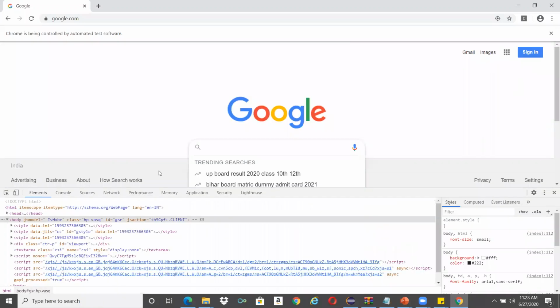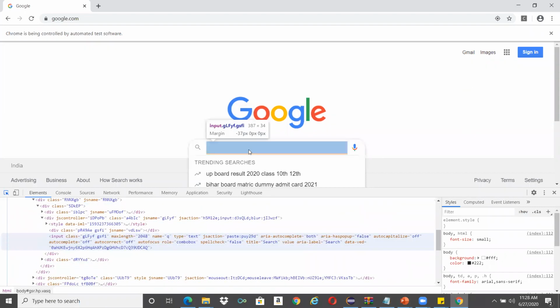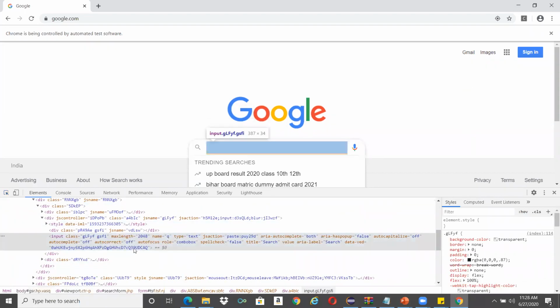If we are not able to, you can also do it like this. Just click on the extreme left icon, "Select an element in the page to inspect", go here and click. It will open up the DOM for the target element that we want to work with. We can see many attributes of that particular object being displayed.